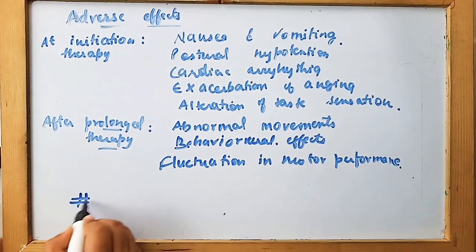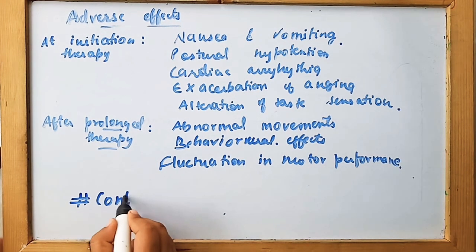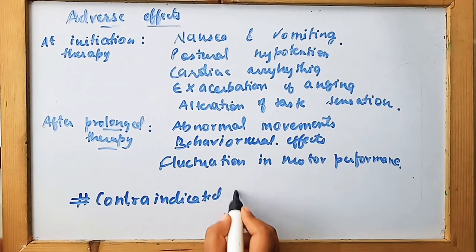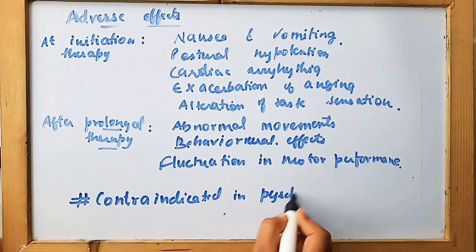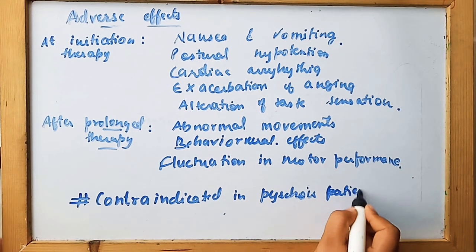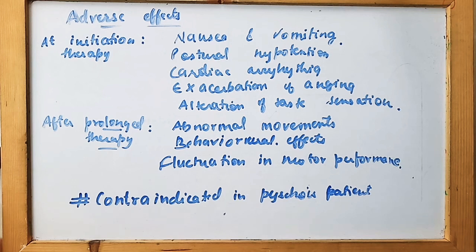It is contraindicated in psychosis patients. So the drug is contraindicated in psychosis patients. It is also recommended to be cautious when giving this drug to elderly patients suffering from arrhythmia or other diseases like hepatic and renal disease, peptic ulcer, glaucoma, and gout, because they cause various side effects, as we have seen in this part.